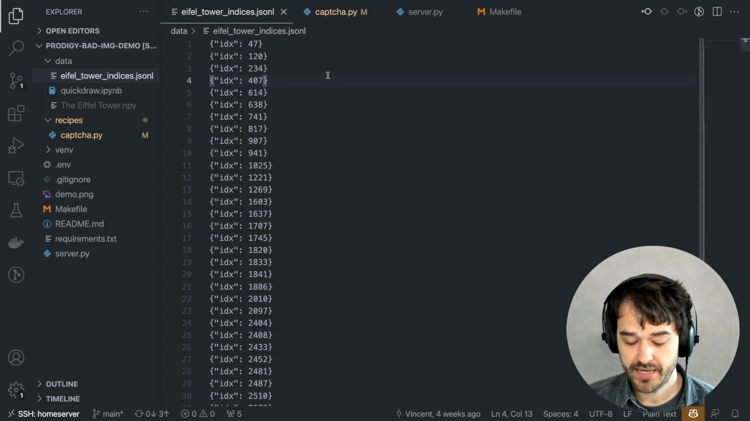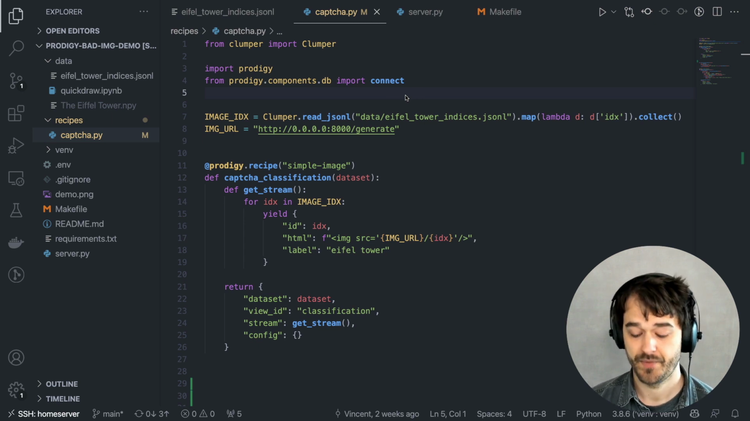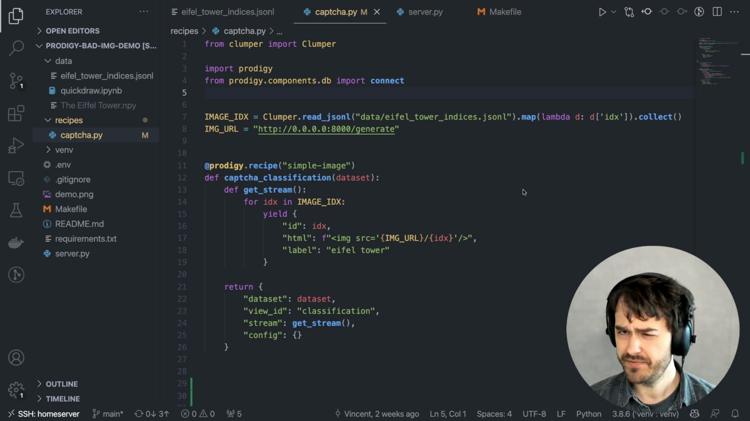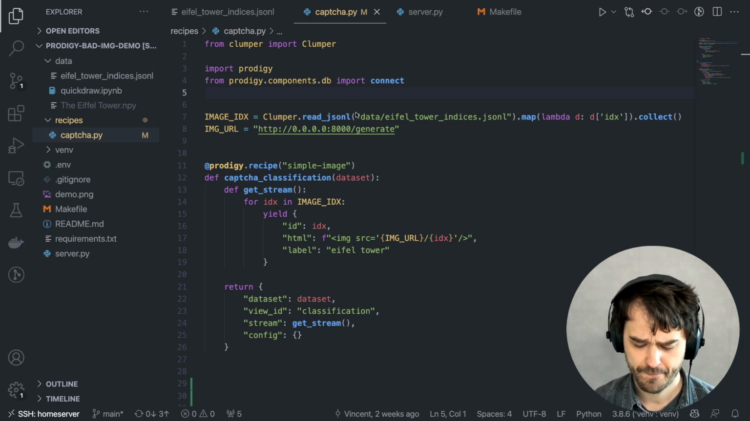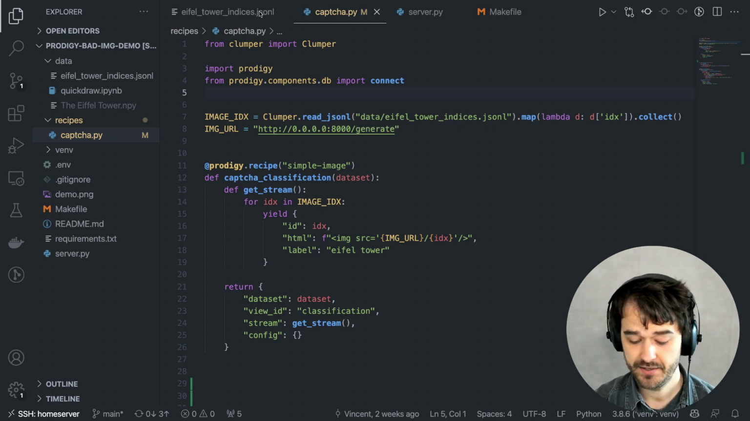Now, the next thing is that I have also made a custom recipe, and that's stored in this Python file. And the recipe inside of Prodigy is just a definition of a user interface for a specific labeling task. And very typically, if you were writing your own, you would be using this Prodigy recipe decorator, which allows you to define your own labeling interface. So just to briefly go over the moving parts in this file, I have a Eiffel Tower.jsonl file that I'm loading in. That will be the file that you just saw. And I'm just extracting all the indices that are relevant.